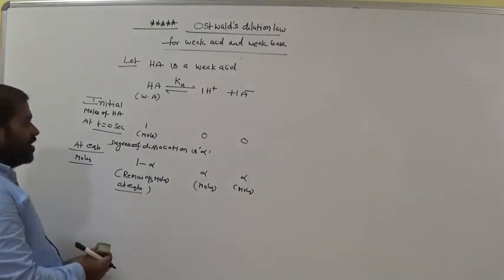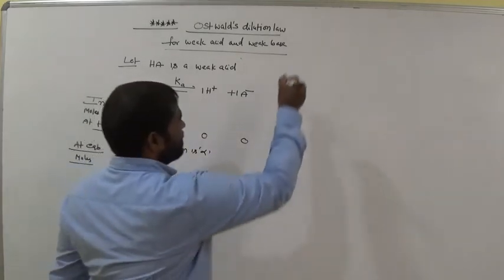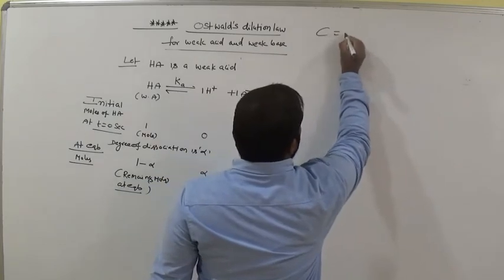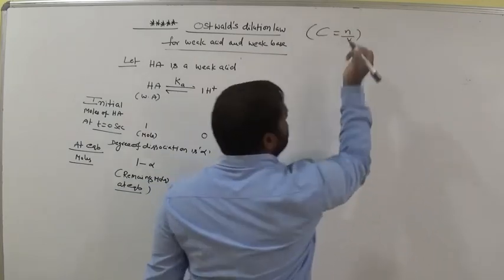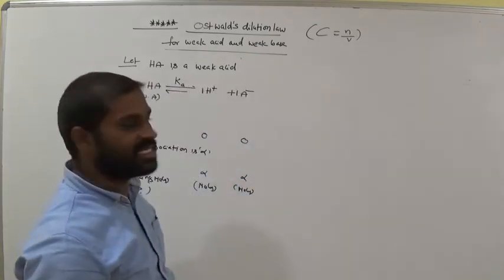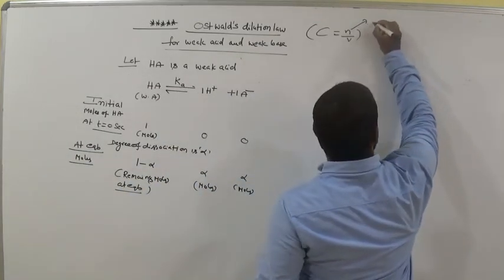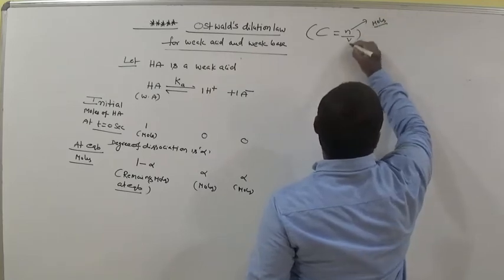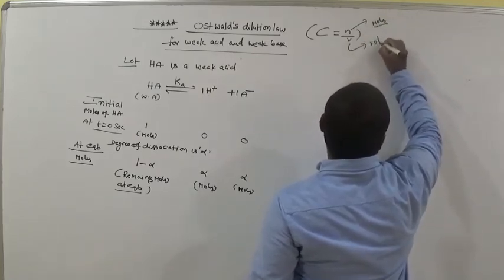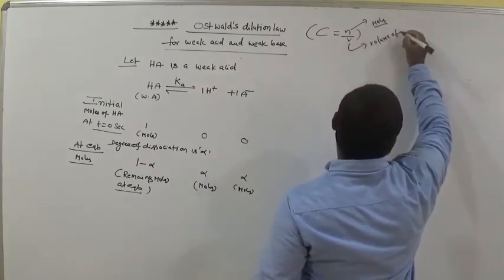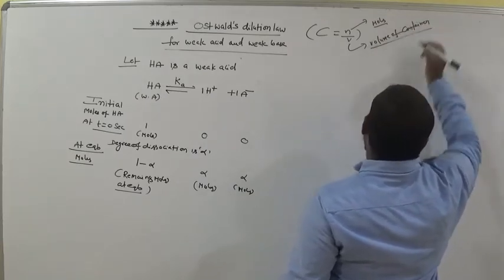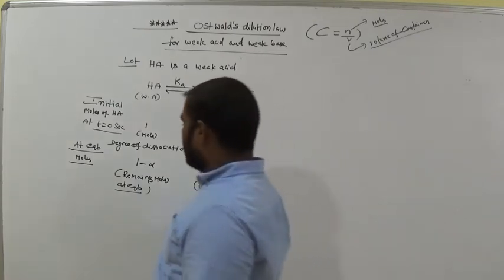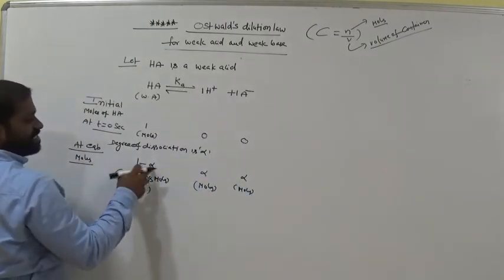Now you know very well about concentration. Concentration C is equal to N by V. Remember this: number of moles per unit volume is called concentration, where N is moles and V is the volume of the solution or container. Let V be the container volume. Here we have number of moles 1 minus alpha.